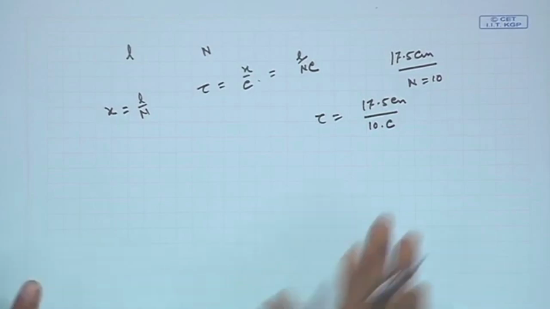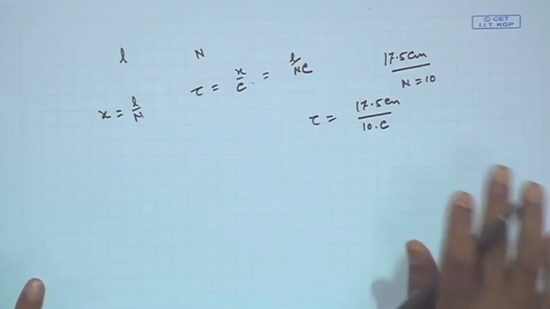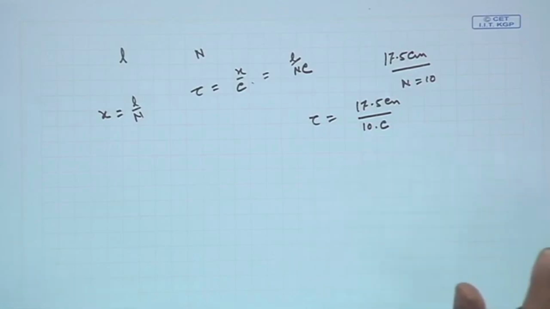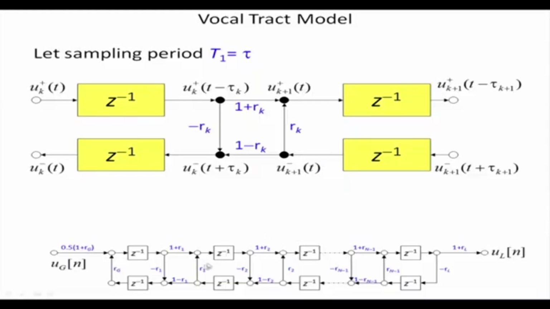Okay. Now, if I have n number of tubes, there will be n minus 1 junctions, junction 1 to n minus 1. So, I can draw the equation this way. This is u g n, then the first junction, second junction, dot dot dot, n minus 1 junction.